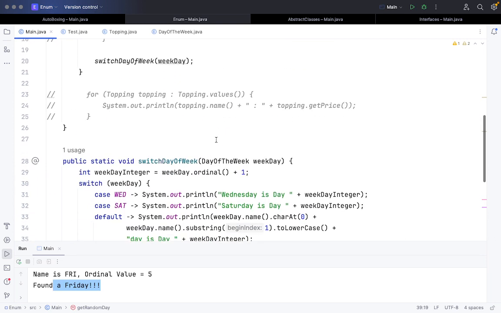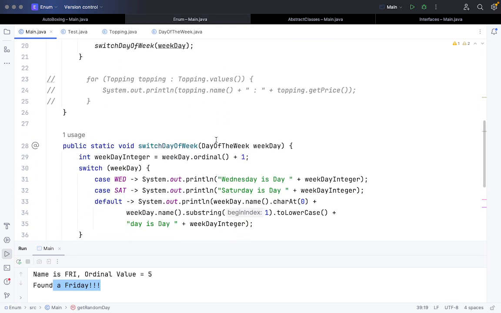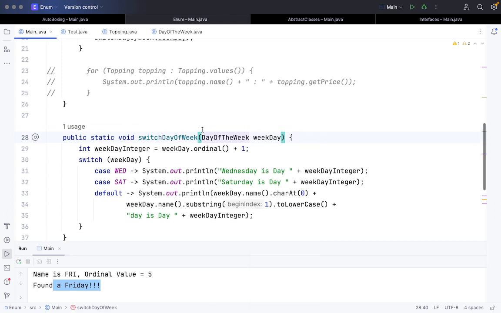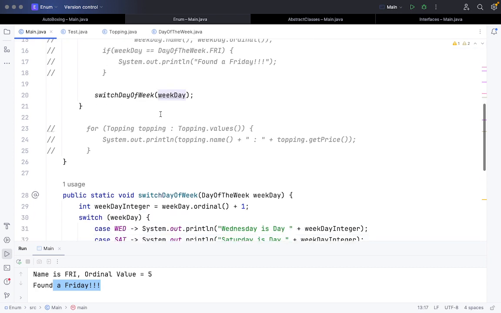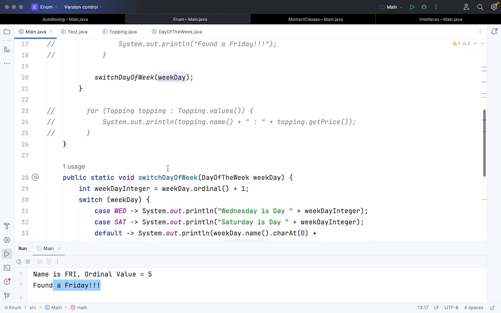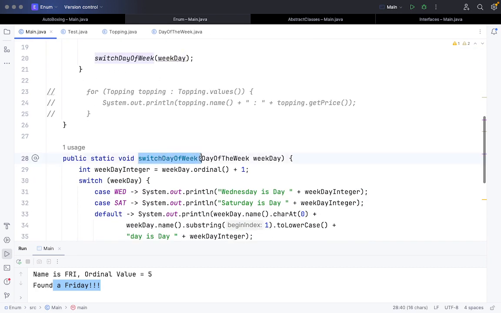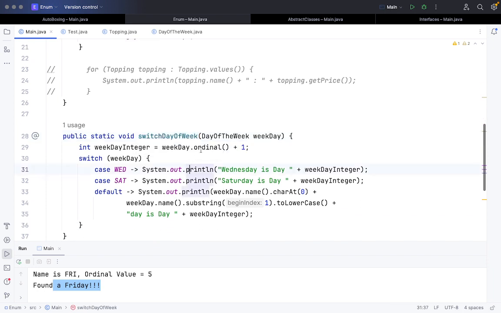One of the other ways of using enums is with switch cases. We are getting a random number and storing it in the weekday. We are passing this value to switch day of the week. It's a function we are writing as a public static, and we are not returning anything.